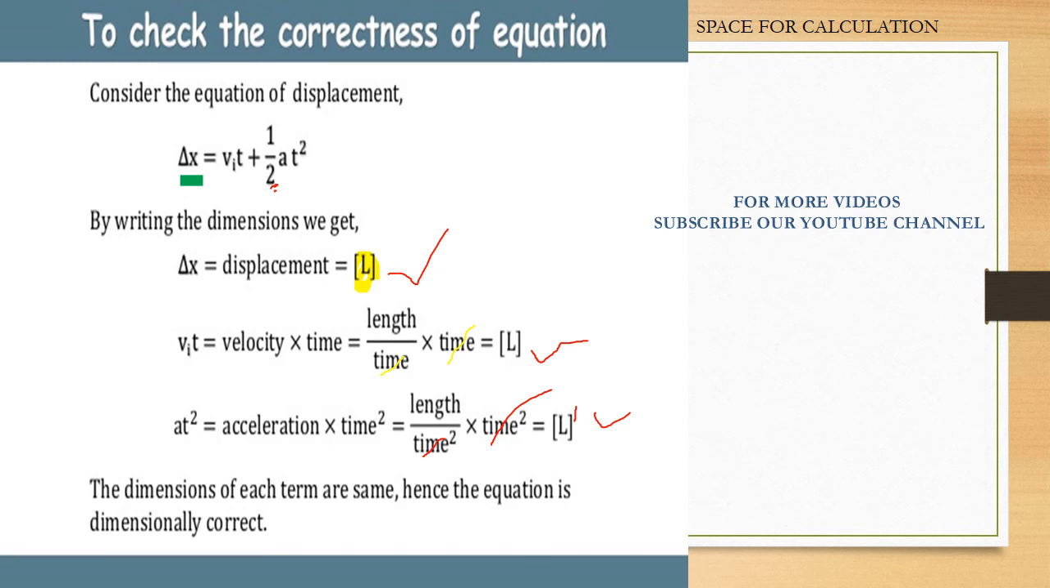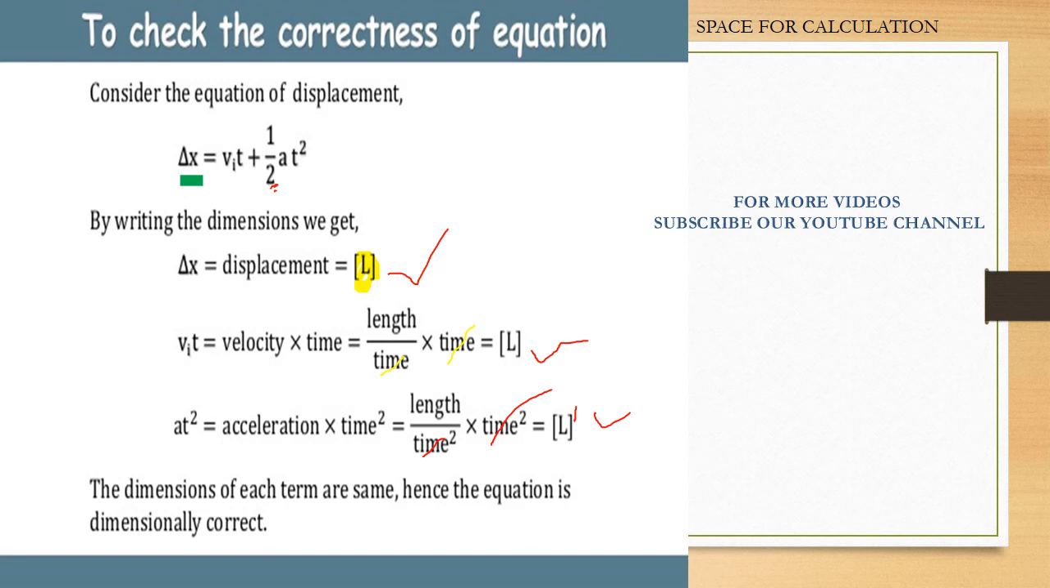To check the correctness of an equation, how do we check it? Our question is like this: check the equation by using dimensional analysis whether it is correct or not. There is an equation for the displacement of a body: delta x is equal to v into t plus 1/2 a t square.